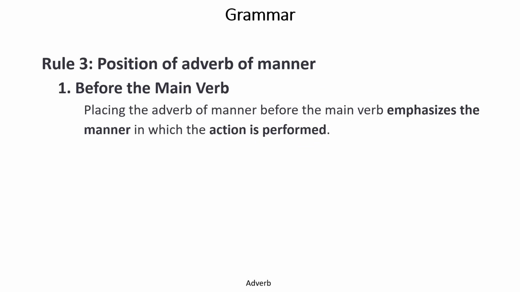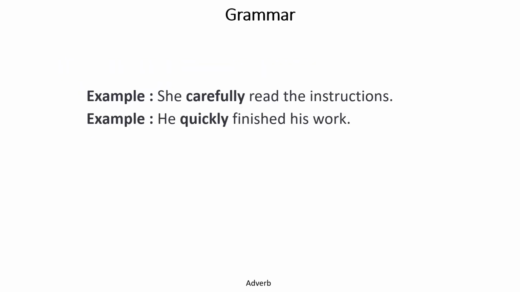Now, position of adverb of manner. The question again arises in our mind: where do we place adverbs of manner? Basically, they are placed after the verbs, but they can be used before the verbs as well. Placing the adverb of manner before the main verb emphasizes the manner in which the action is being performed. For example, she carefully read the instructions. Now, this carefully is basically emphasizing this verb read.